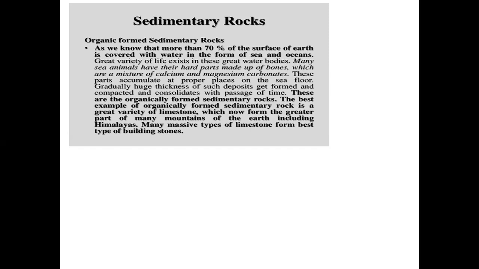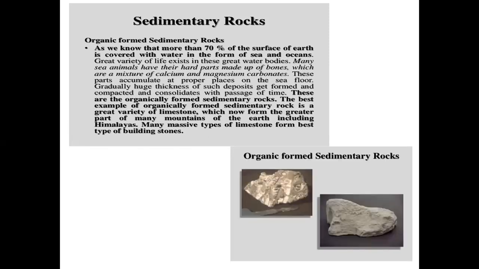These parts accumulate at proper places on the sea floor. Gradually, huge thicknesses of such deposits form and become compacted and consolidated with the passage of time, and are called organically formed sedimentary rocks. Many massive types of limestones are the best type of building stones.